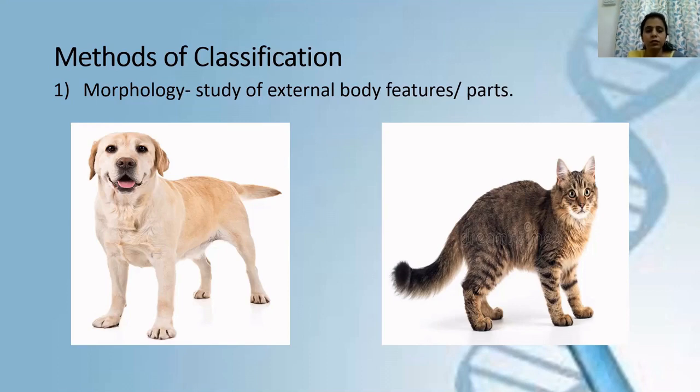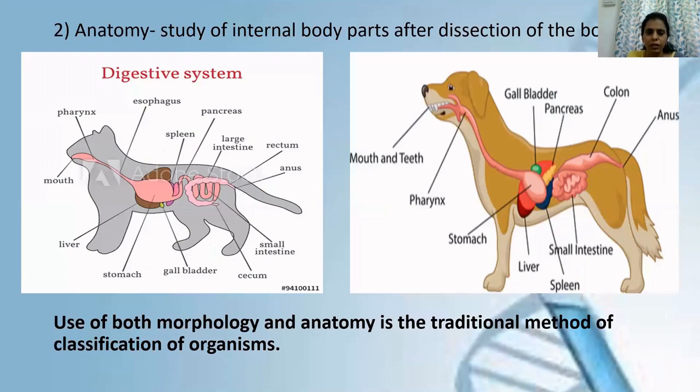The second method of classification used was anatomy. Anatomy means the study of internal body parts after dissection of the body. Okay, so once the organism was dead, they dissected the entire body of that organism and studied the different organs and systems present inside the body. Now just look at these two pictures here. I'm taking the example of the digestive system. The first picture represents the digestive system of a cat and the picture on the right side represents the digestive system of a dog.